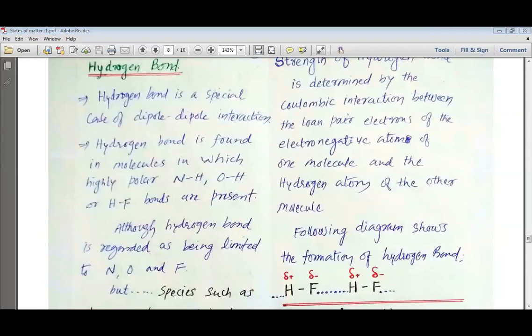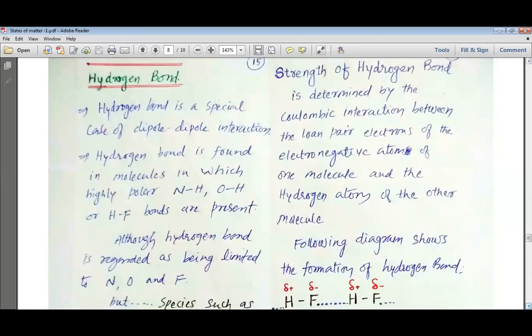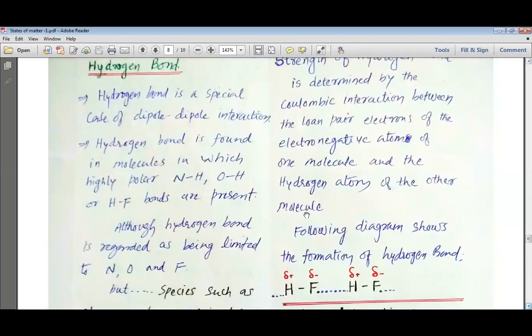Dear students, is there anything which you could not understand? You can ask me. Shall we move forward? Can we go to the next part, hydrogen bonding? Yes, sir. Okay. Please have a habit of saying at least no if you do not have a doubt or anything to ask. You should tell me, no sir, we understood and we can move forward. Please reply. That is what is appreciated.